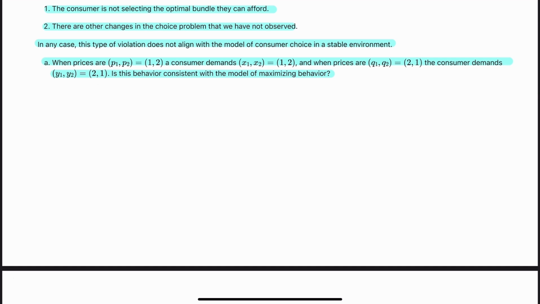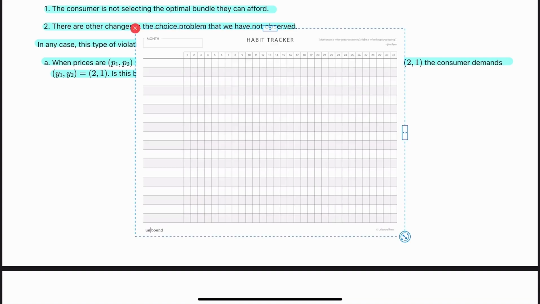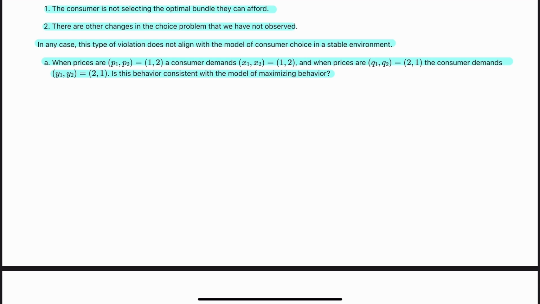So here I'm going to draw a grid, but I don't see my grid, so I'll just draw something here. Okay, so the first thing I like to figure out is what is the person's income.